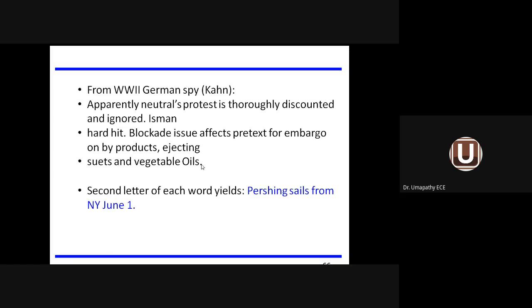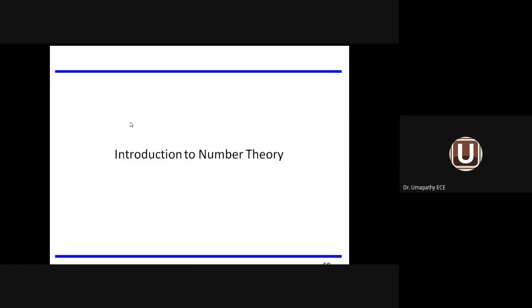This is the ciphertext information given between the sender and the receiver. How are they going to coin the information? Take only the second letter. What is the second letter they have taken? Everywhere the second letter they have taken. Pershing sails from New York June 1. Pershing is the name of the ship. Sails from New York June 1 is the information given by the spy. So this methodology is called steganography.